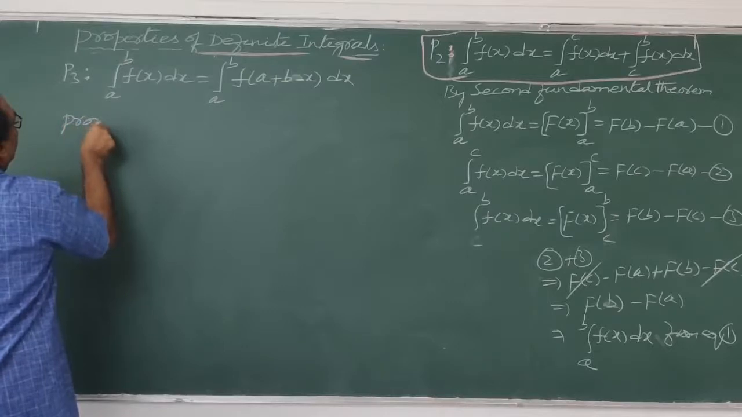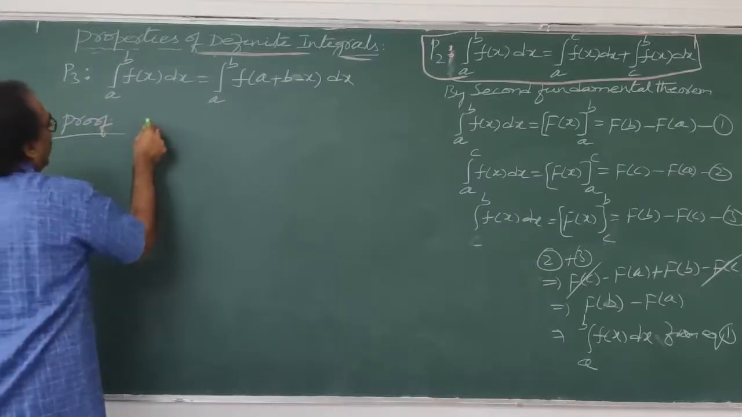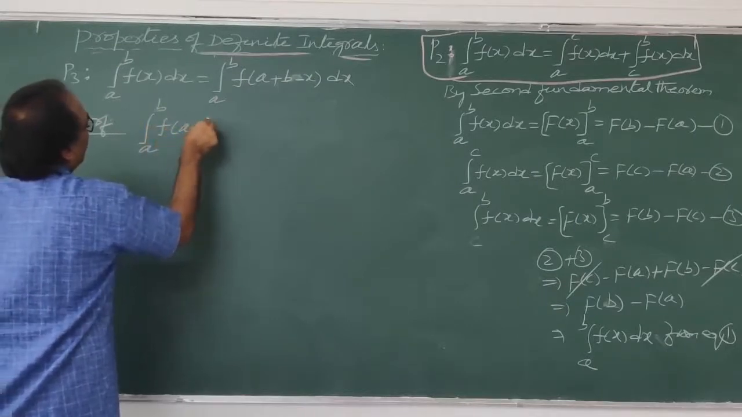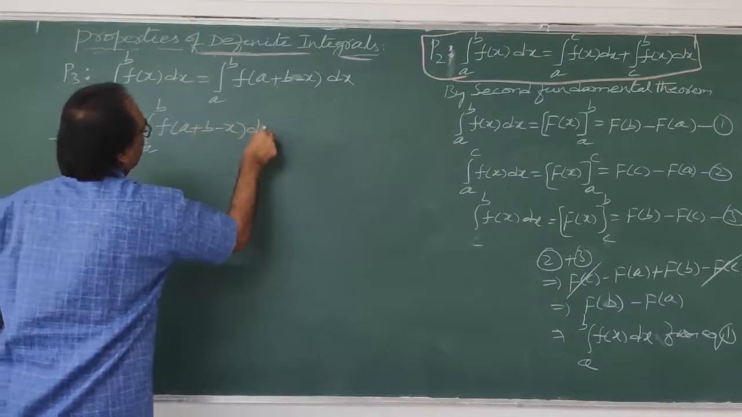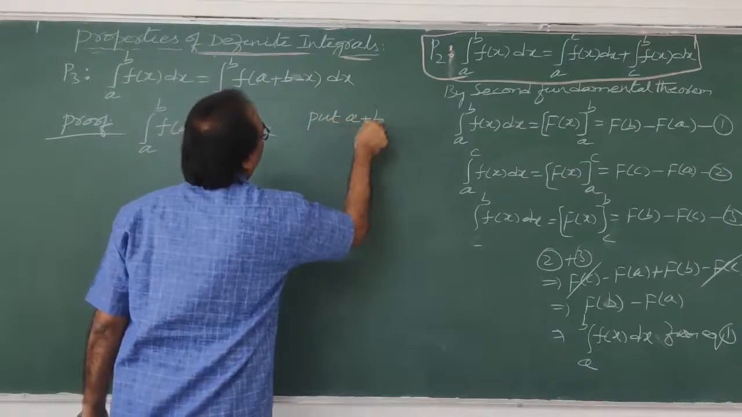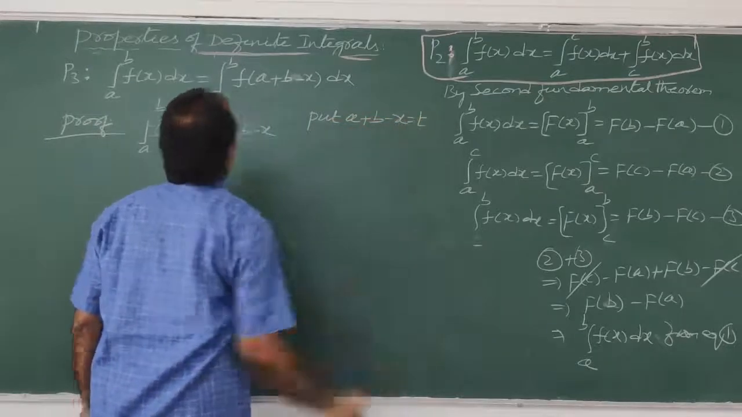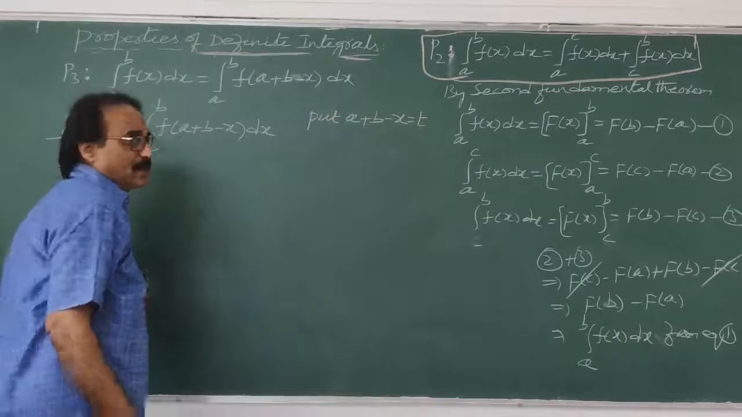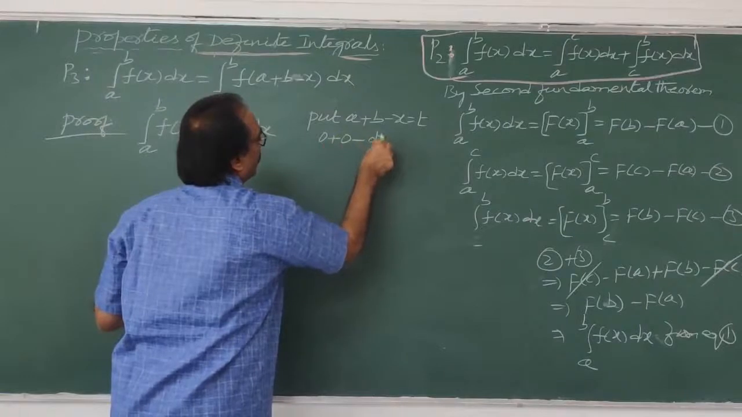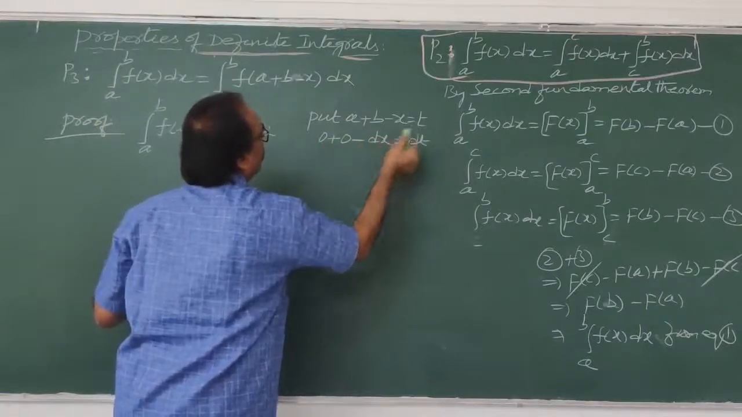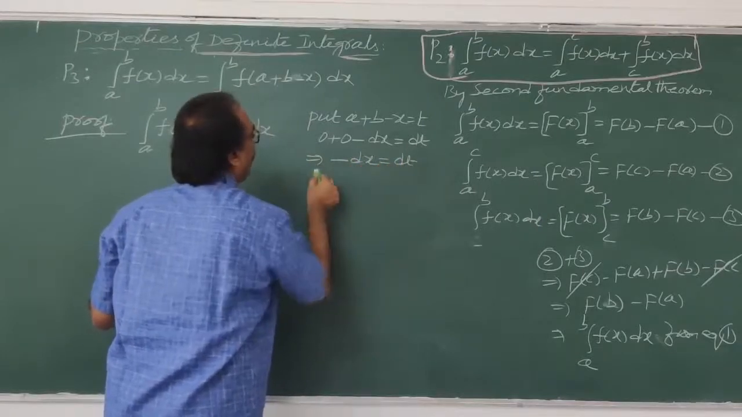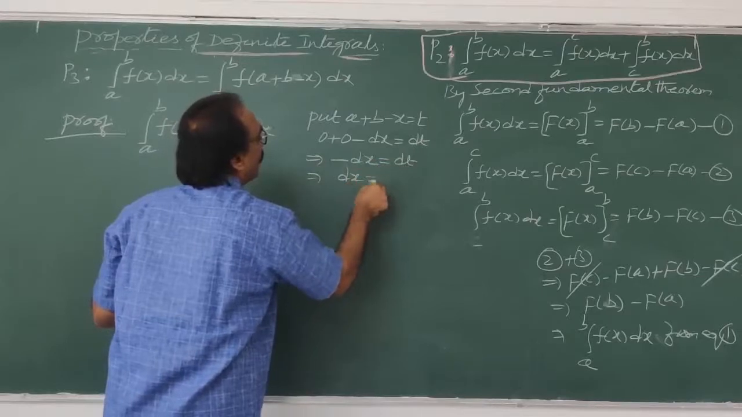I will write here the same integral a to b f of a plus b minus x dx. This is given. Now what I am doing is put a plus b minus x is equal to t. What is the derivative of a? 0. What is the derivative of b? 0. What is the derivative of x? Minus. dx is equal to dt. So this implies minus dx is equal to dt, or dx is equal to minus dt.